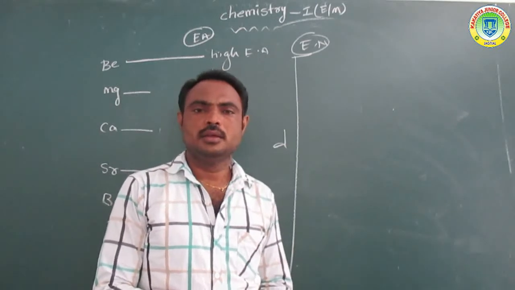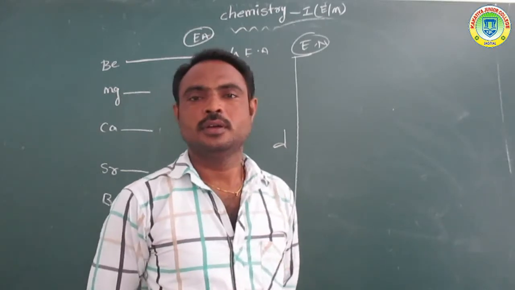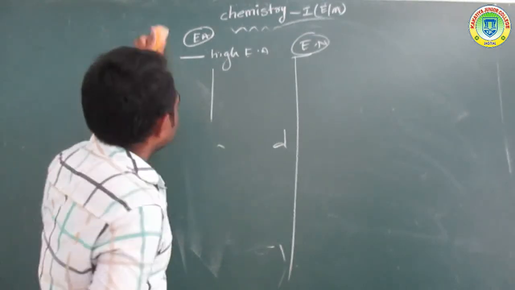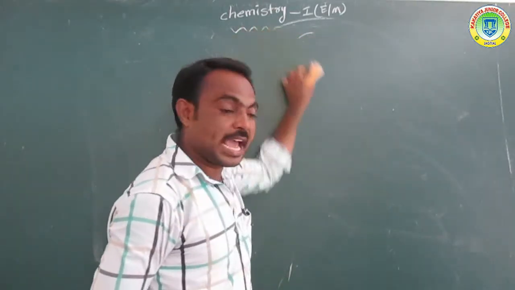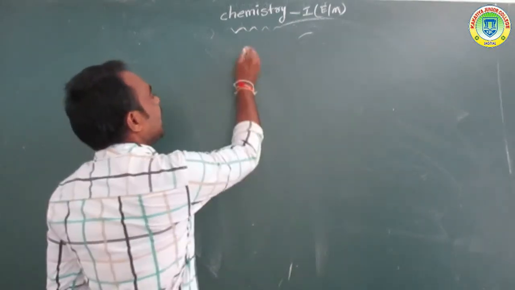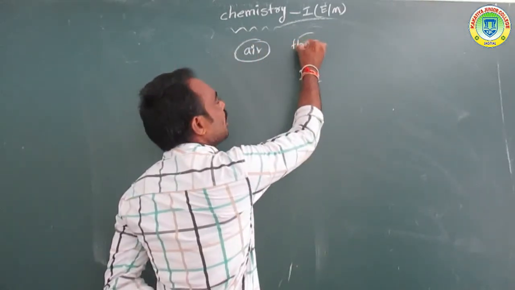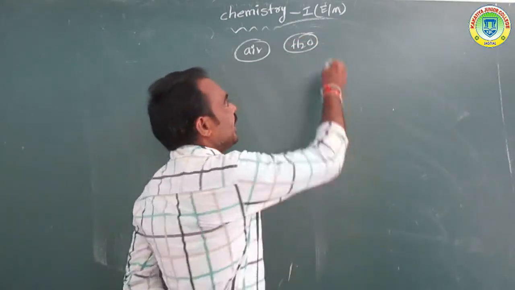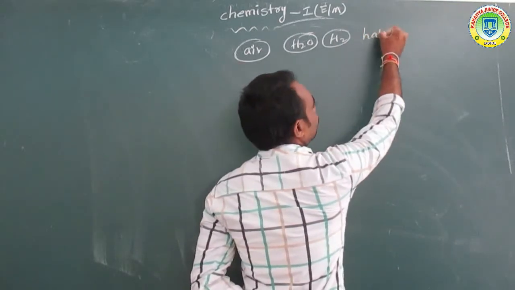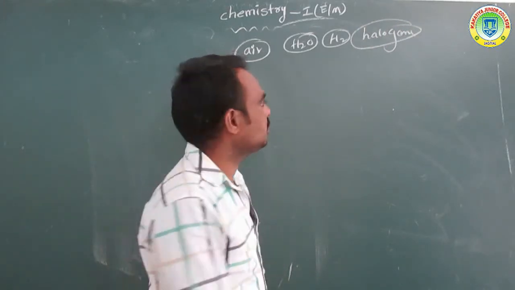Next, we discuss the chemical properties of the second A group elements. The second A group elements react with a number of components like air, water, hydrogen, and halogens. Which elements are halogens?